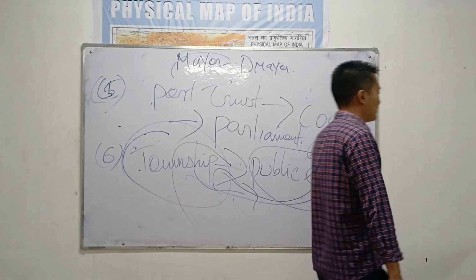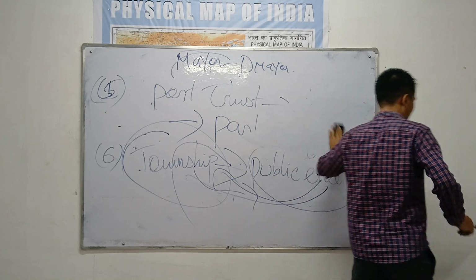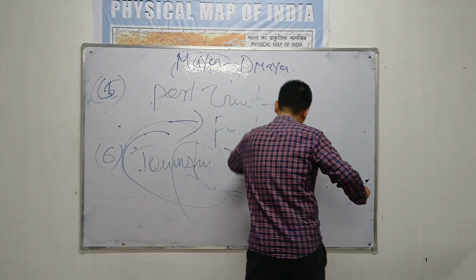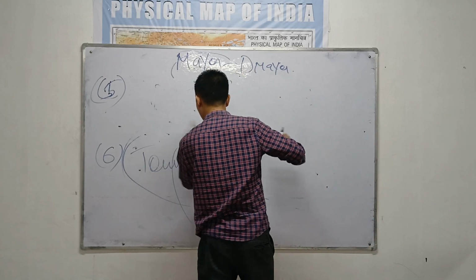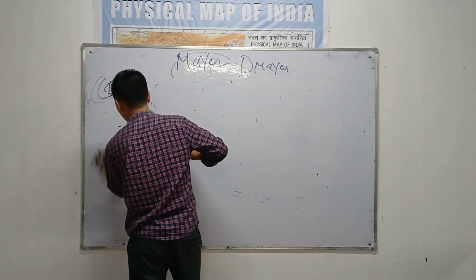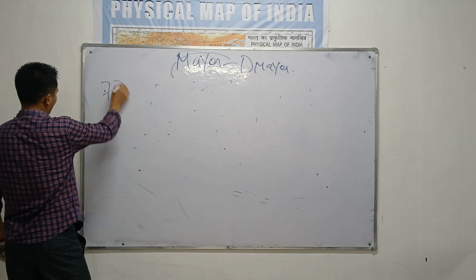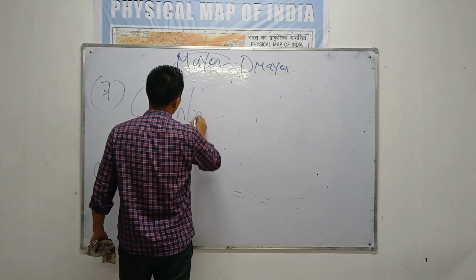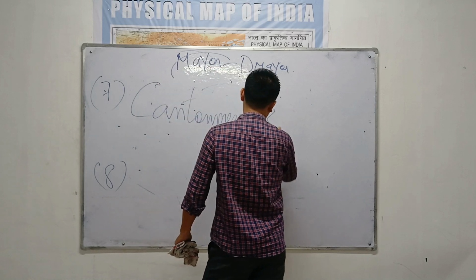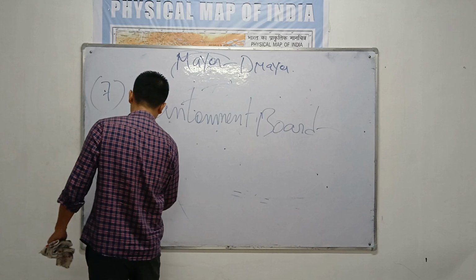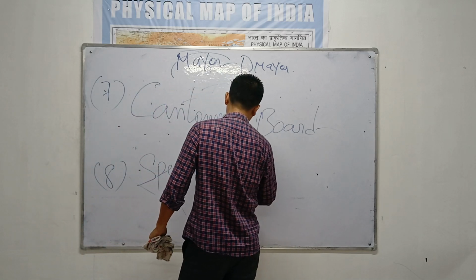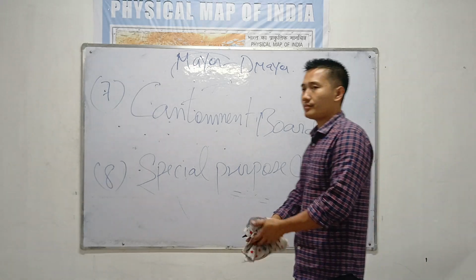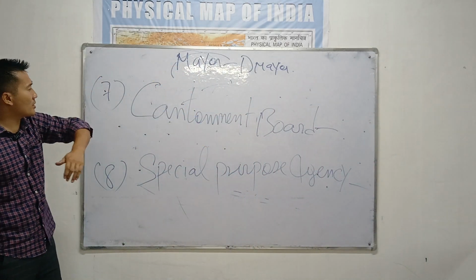Next, the 7th. The 7th type of the urban local self-government is known as the cantonment board.